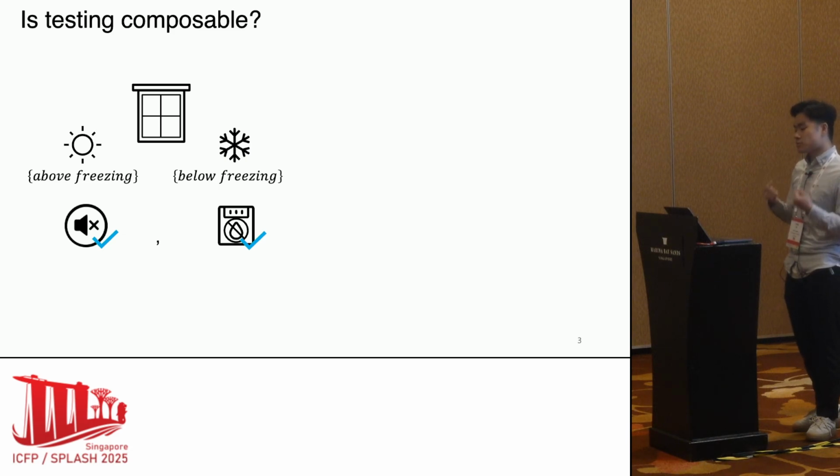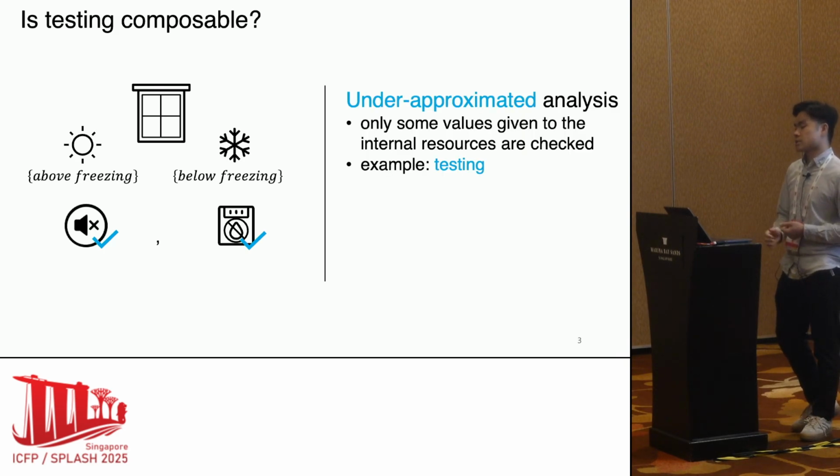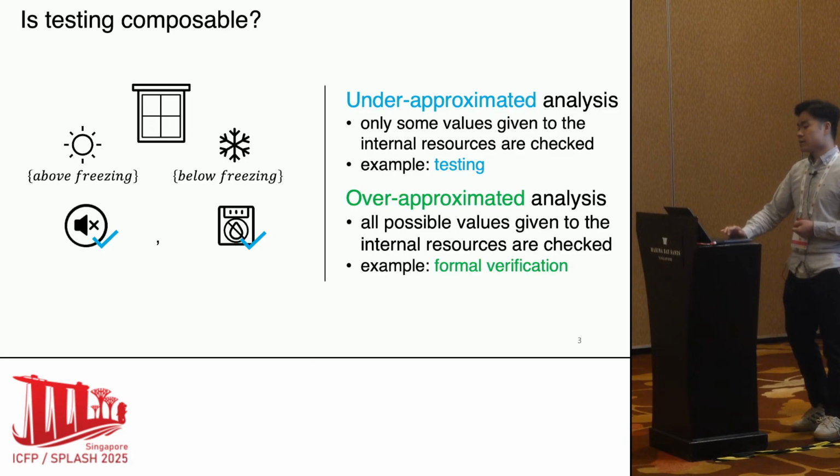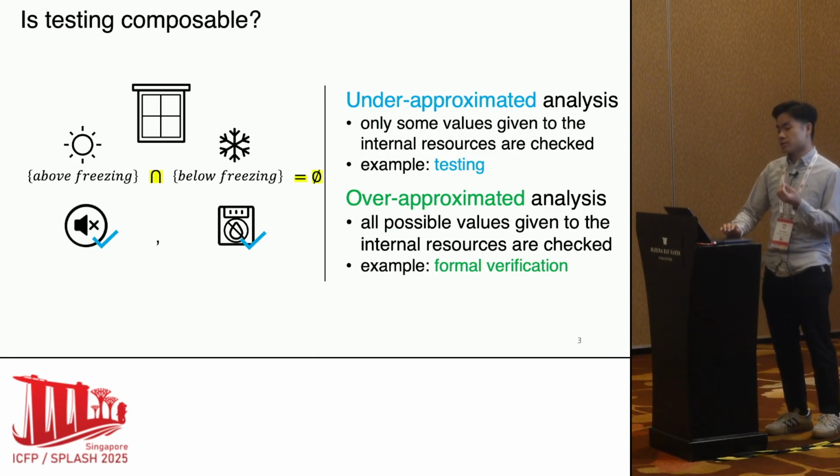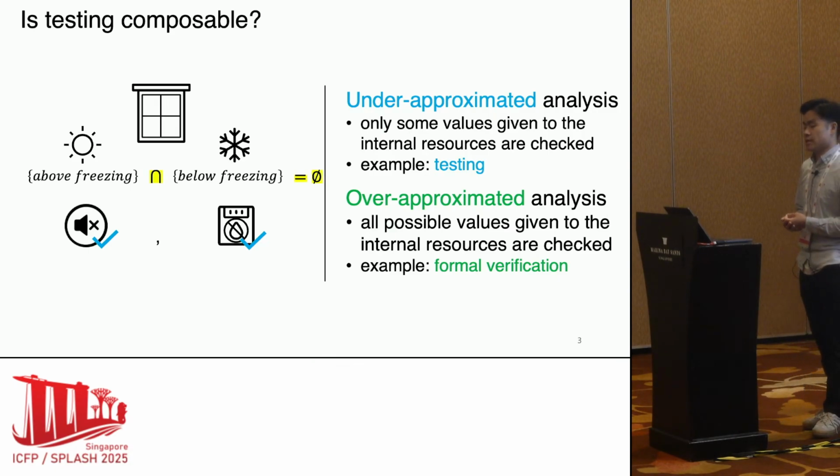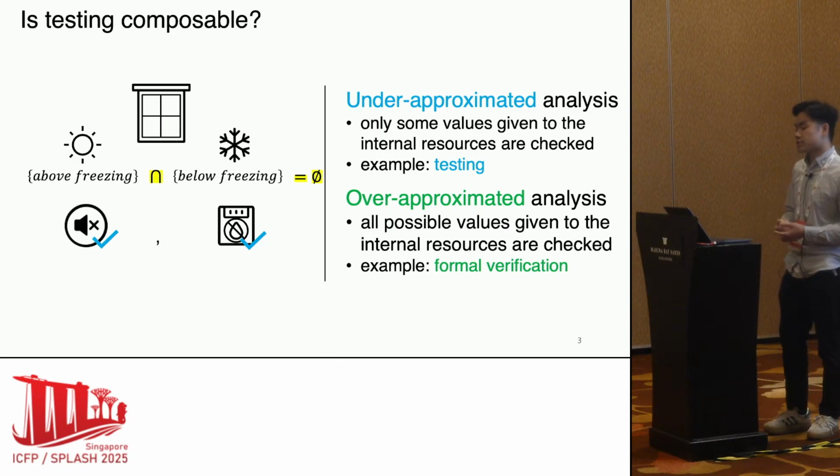We need to notice that those behaviors are only tested to work under some conditions, which is an under-approximation. So we call them under-approximated analyses. Comparatively, verification checks all possible conditions, which is an over-approximation. Here, each test looks great, but can we compose them and say the window works well in general? We need to notice that the intersection of the two conditions yields an empty set. The empty set means the two testing results are never shown to hold at the same time. So the composition does not make sense.